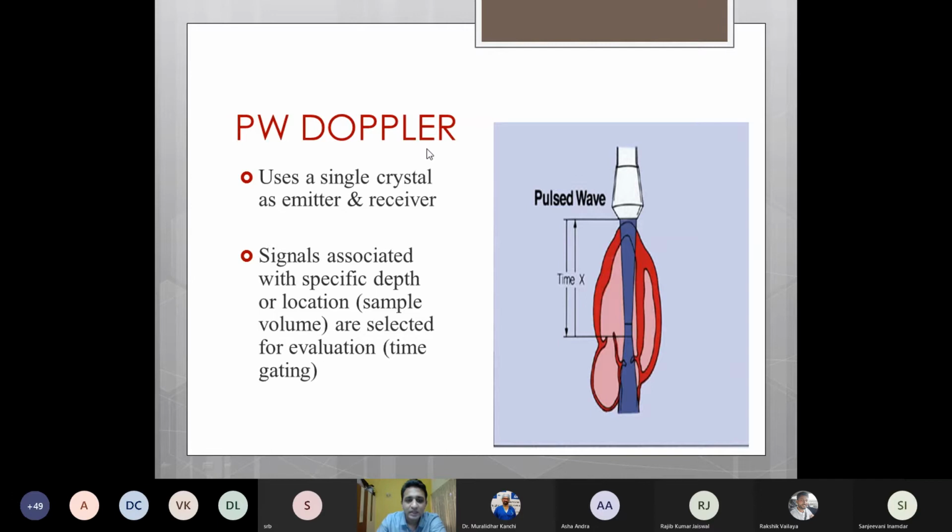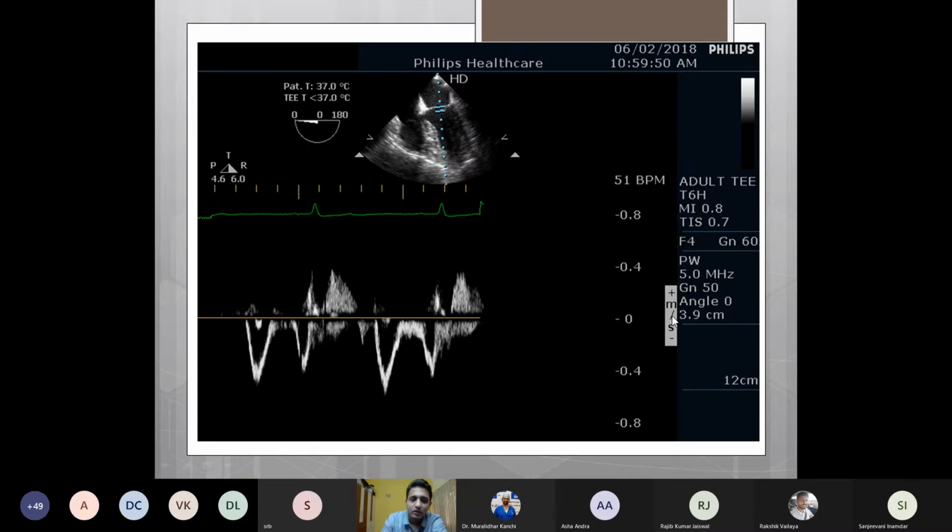In pulse wave Doppler, a single crystal is used as an emitter and receiver. We select a particular sample volume where the structure has to be interrogated using Doppler, and signals associated with this particular depth or location are evaluated. This is how a pulse wave Doppler looks, with clear envelopes. In this case, we are interrogating the transmitral velocity flow, so we place the sample volume just in between the mitral valve leaflets.